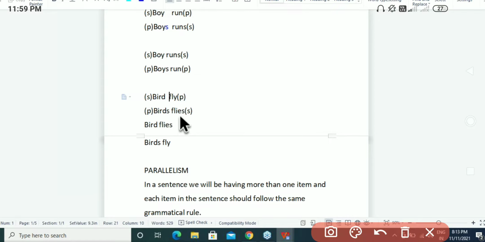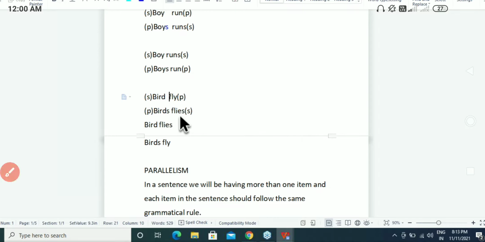So this is one of the examples, guys. Here you can see boy is the subject and it is in the singular form, and run is the verb here. So boy run, so we can't say boy runs, okay, it's wrong. So boy run, and if it is boys it will be like runs. So if the subject is in the plural form, then also the verb will be in the plural form. So that's the meaning with examples. So boy runs and boys run, so you can see here. So these two things are right here, okay. So bird fly and birds flies, so this is also following the same thing. The bird is in the singular form, that's why fly. If it is birds, then the flies will be coming here.